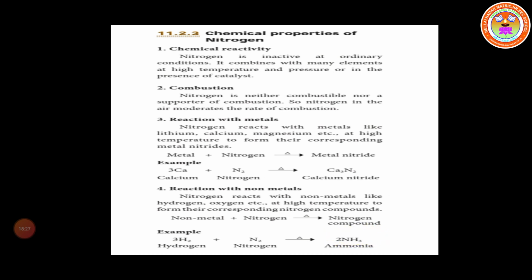ammonia. So how do we balance that? We have 2 nitrogen on the reactant side, so in front of the product we put 2. What is the symbol of nitrogen? N. Then we have 6 hydrogen, 3 into 2, so here also we have 6. The 2 is common for nitrogen and hydrogen. 2 into 3 is 6, so 2NH3 is formed. So 3 moles of hydrogen molecule and 1 mole of nitrogen molecule combine to form 2 moles of ammonia at high temperature.